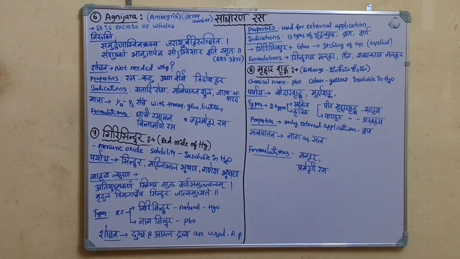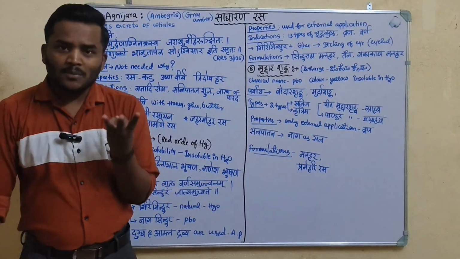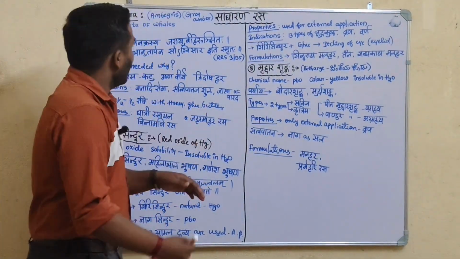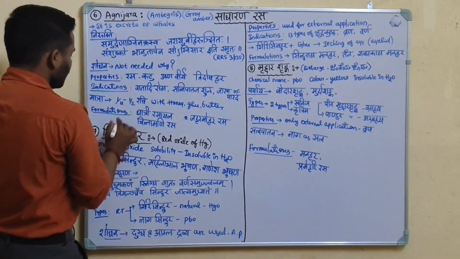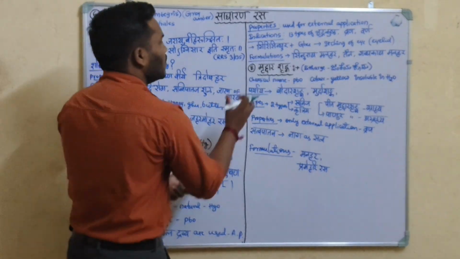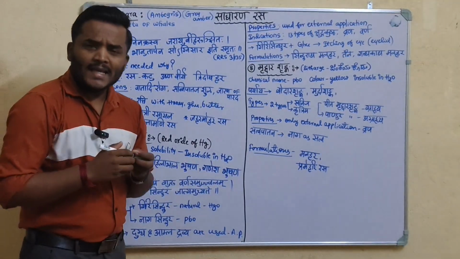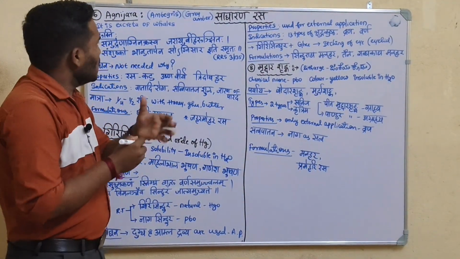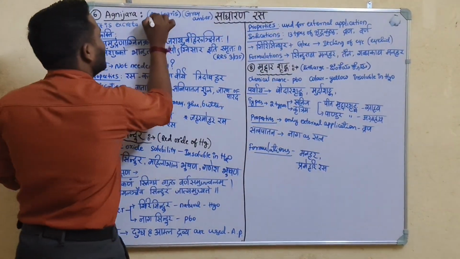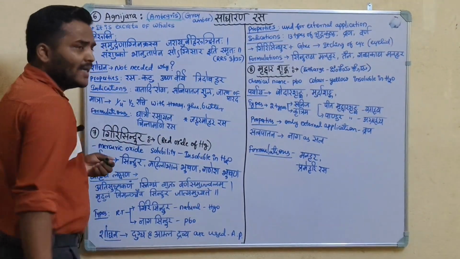Now we discuss three more Sadharana rasa. They are Agnijara, Girisindura and Mruddara Shunga. Agnijara is also called ambergris.